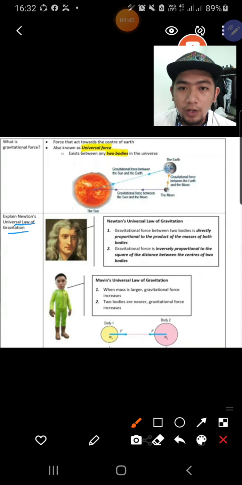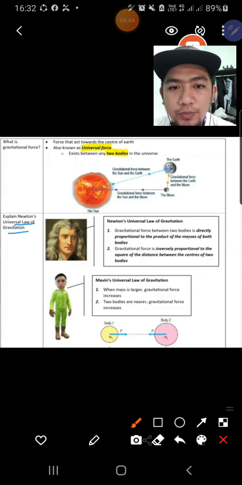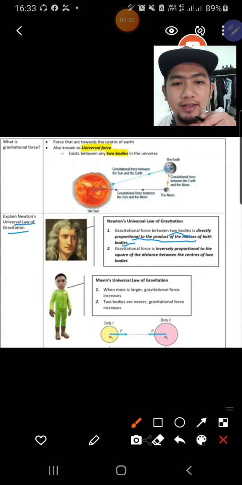So what does Newton state? Gravitational force between two bodies is directly proportional to the product of the masses of both bodies. This is what we discussed just now. So the larger the mass, the gravitational force is more.